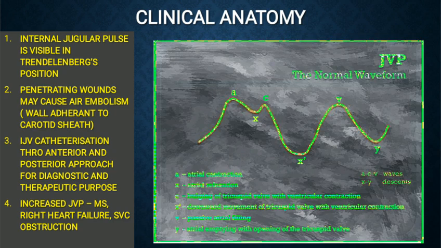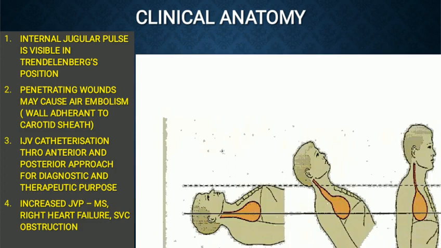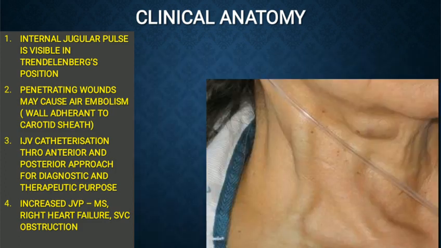Generally, we talk about pulsations with respect to arteries, but this internal jugular vein is one vein whose pulsations are visible, and it corresponds to the ECG recording showing the heart activity and the right atrial pressure. Generally, its pulsations are visible in the Trendelenburg's position. Any increase in the jugular venous pulse or pressure is indication for so many diseases including mitral stenosis, right heart failure, superior vena cava obstruction, increased intrathoracic pressure, cardiac tamponade, etc.